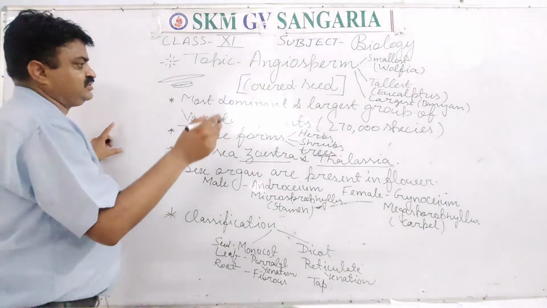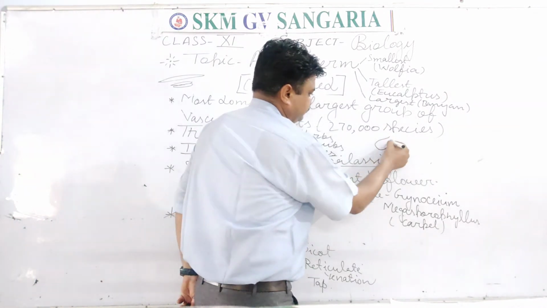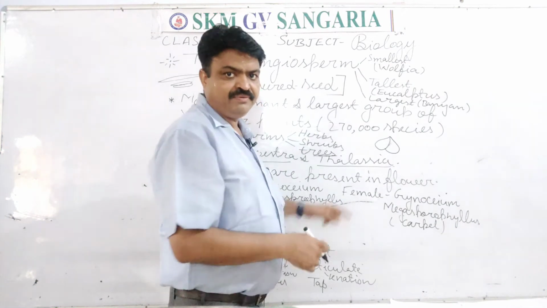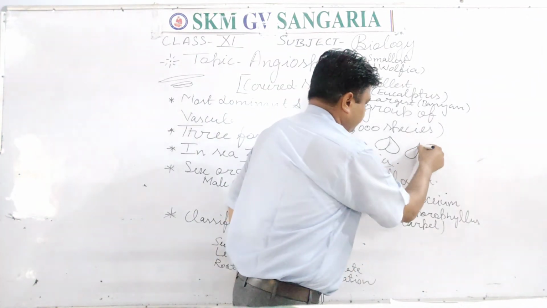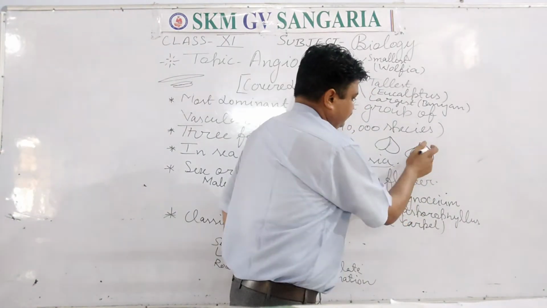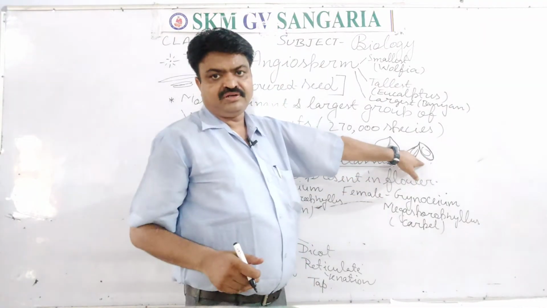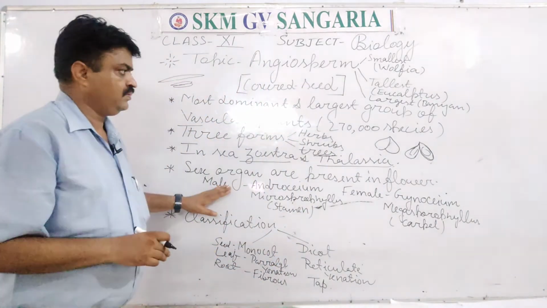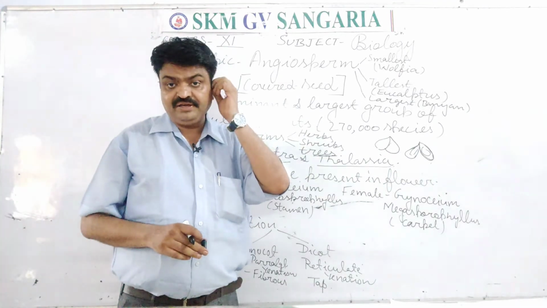If we observe the seed, here I am drawing the gram, student. Gram has this type of structure, and when we put it inside water, then what will happen? It breaks into two parts. It is one cotyledon and it is another cotyledon. So two cotyledons are found in this. Now they have two cotyledons, that's why they are known as dicot.